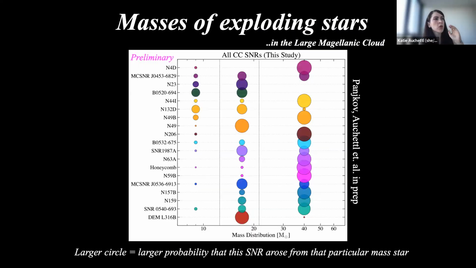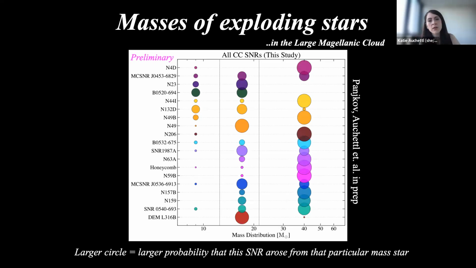And what she has so far found is essentially, again, the distribution of the masses that we expect to see from this study. And so again, here, the larger the probability that this arose from a particular mass, the larger the circle. But what you notice again here is that it does seem to be more distributed to the higher mass end of our mass distribution here.